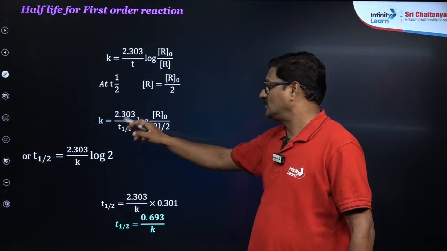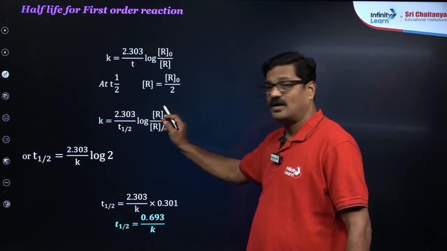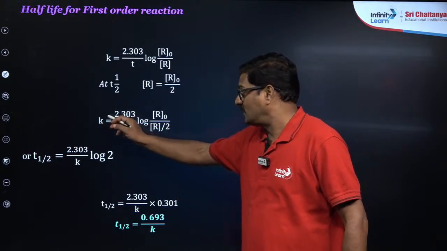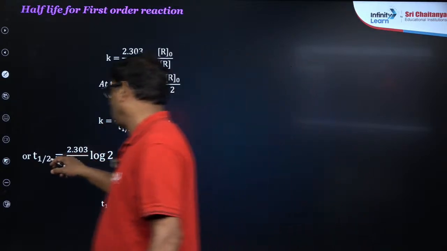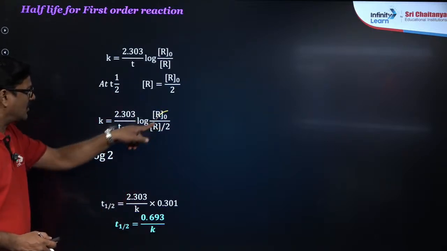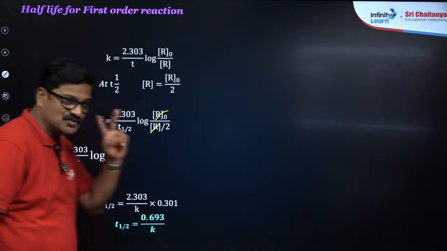So K is equal to 2.303 upon t half log R naught by R naught by 2. So when you take t half to that side, K will come like this. So t half is equal to 2.303, R naught cancels, and 1 by 2 comes, so the top is going to be log 2.